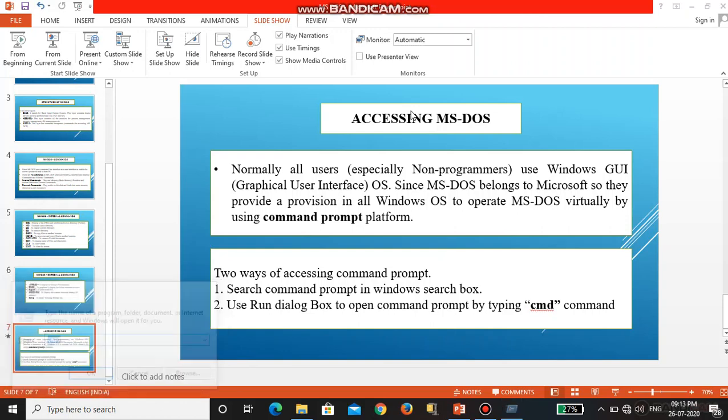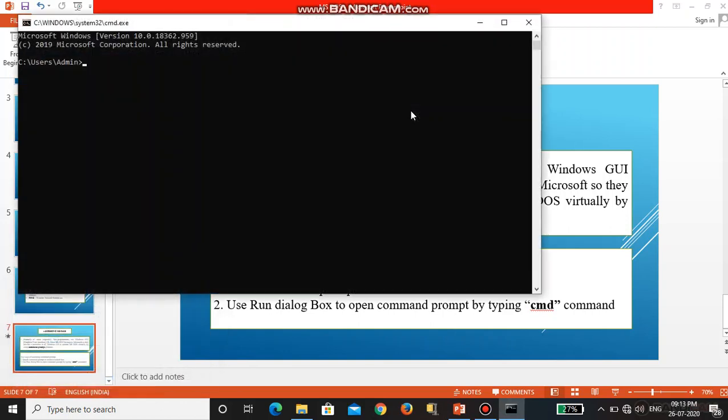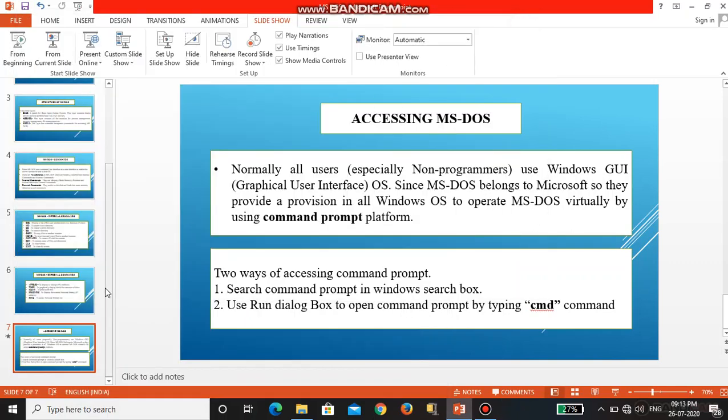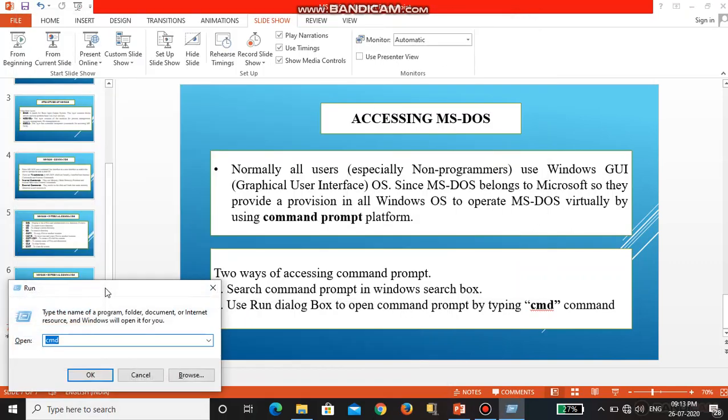So these are the two ways: you can either search for command prompt in the search box, or else you can open the run dialog box by pressing Windows and R and typing the cmd command. So these are two ways of accessing the command prompt.